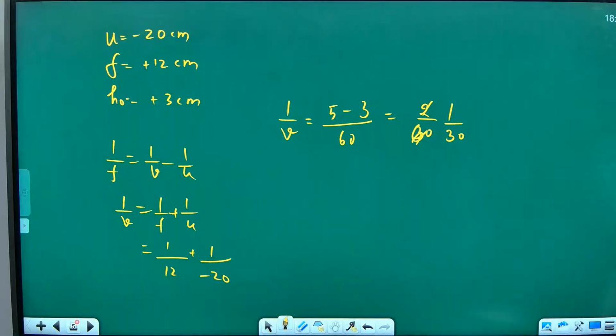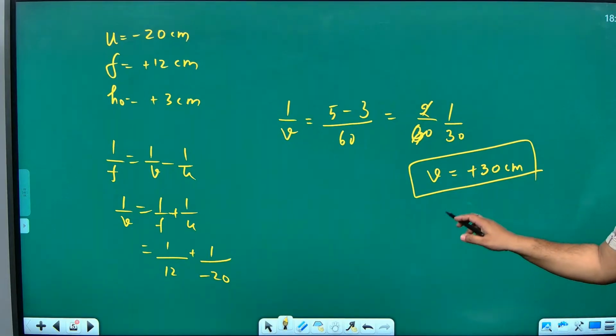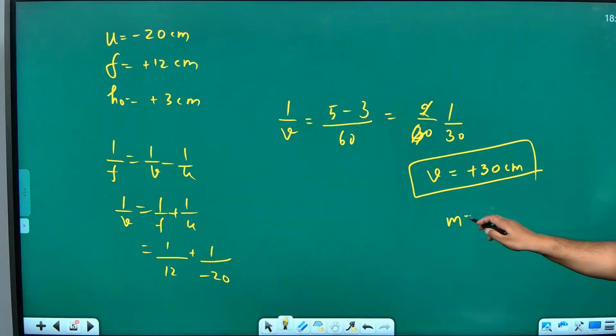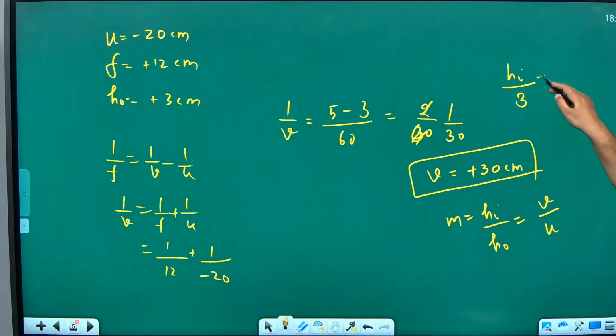What answer are you getting, Kanishka and Daksha? v became plus 30 centimeter, isn't it? What mistake were you making? Not knowing how to add two numbers. Very bad. And what is the hi value? You know that magnification is equal to hi by ho is equal to v by u. What is hi? You want to find that. What is ho? 3. What is v? 30. What is u? Minus 20. These two get cancelled. hi will become equal to 9 by minus 2, which is equal to how much? That is the answer.